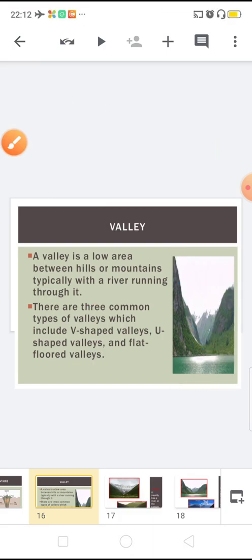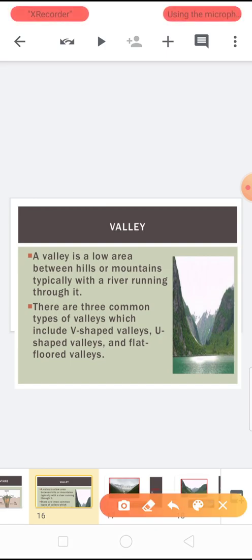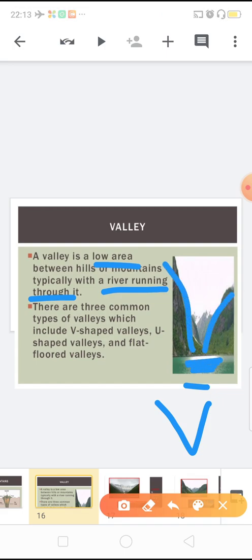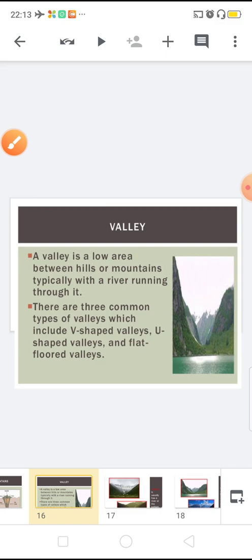So what is important in a valley? That it is a low area between hills or mountains with a river running through it. Now you can see in the picture, it is an example of a V-shaped valley. It is a low area between hills and mountains and a river is also running through it. So a simple and very easy definition of a valley: a valley is a low area between hills or mountains, typically with a river running through it.